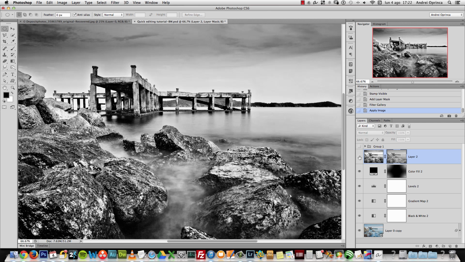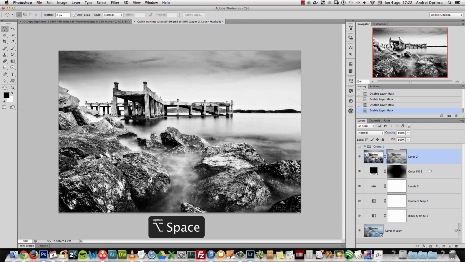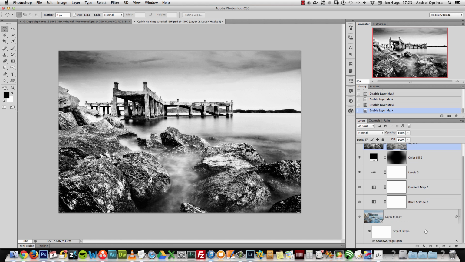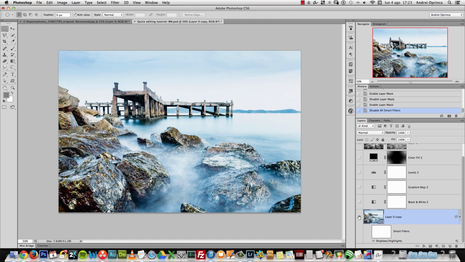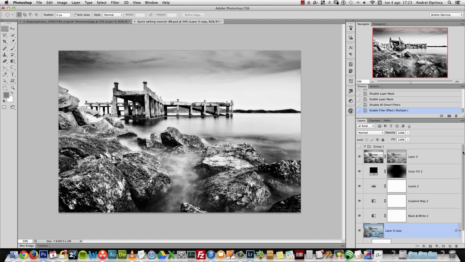Let's see the before and after, with the layers active and without them. If I deactivate the layer mask, you will see the result. See, it was too soft, we lost a lot of detail there. But if I activate it, you can see we can still see these details here, and we still have sharpness on the details of the image. So this is the end result. Let me show you again the before and after, the original image and with our editing and our settings here.